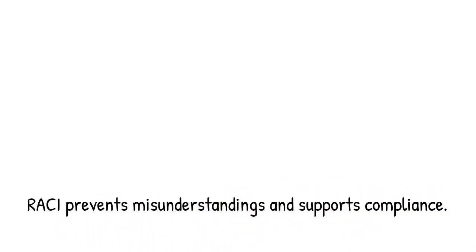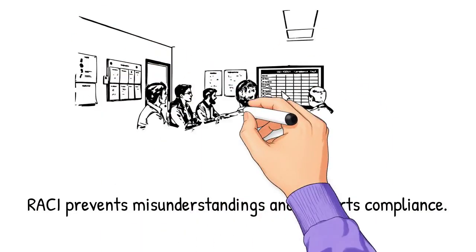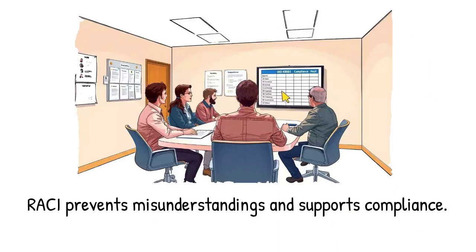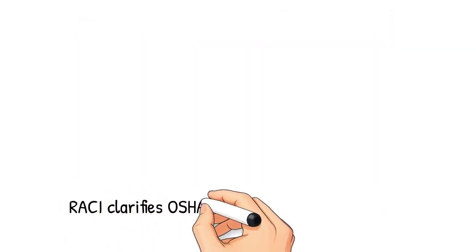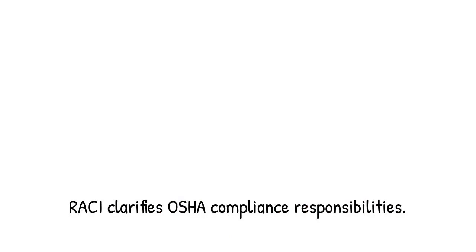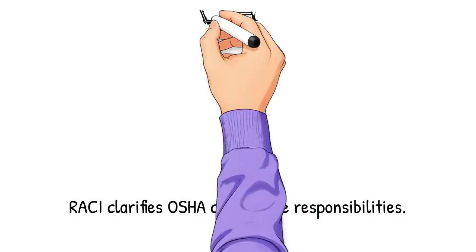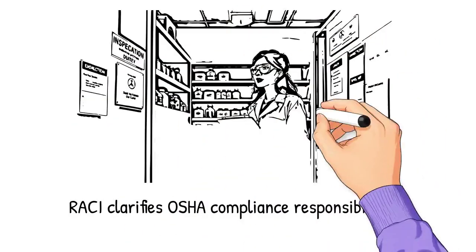RACI also supports ISO 45001 requirements. The standard emphasizes leadership, worker participation, communication, and operational control. RACI aligns perfectly with these requirements by defining roles, improving communication, and ensuring accountability. It also supports OSHA guidelines by clarifying responsibilities for inspections, training, hazard control, and incident reporting.